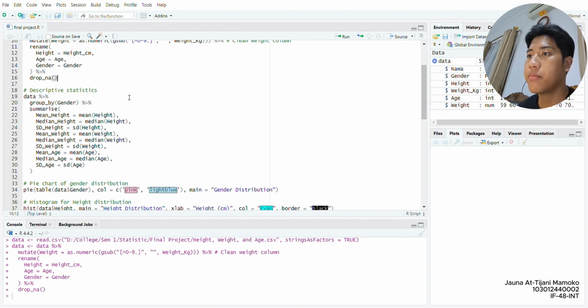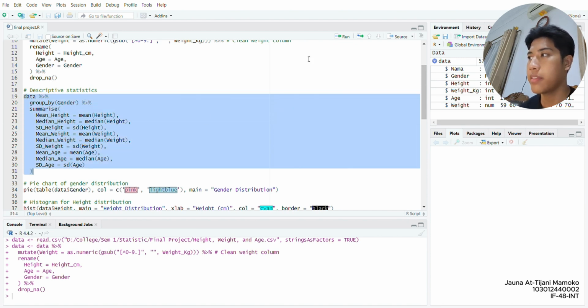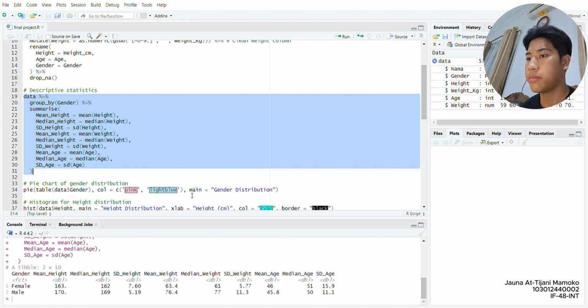And after that, I made the summary about each height, weight, and age, mean and median. So let me run it. And then we can see right here the mean and median of height and weight and age as well.